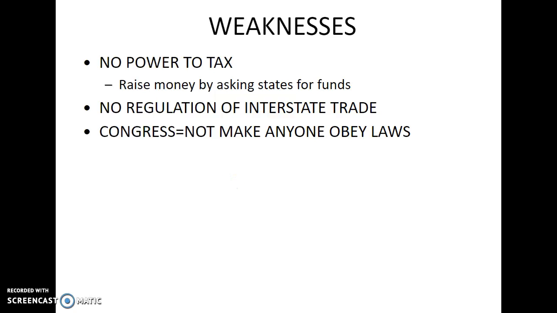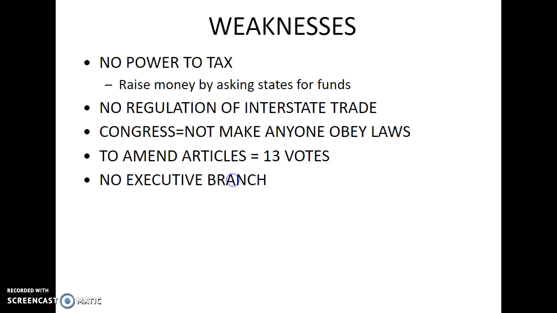The Congress could not make anyone obey laws. They had no power to make anybody obey the laws. This was a big problem because people would just basically say, nah, we're not obeying that law. And Congress had no judicial branch to put any fear in them and to make them obey any laws. To amend the articles, to change them, took 13 votes. That's 13 states. They all had to vote the same way. Very, very difficult. I always talk about this with seniors: if we all had to have a unanimous vote for the class flower or class colors or class quote, at some point somebody's got a problem with it, and it's very hard to do that. So to amend the articles, taking 13 votes was extremely difficult.